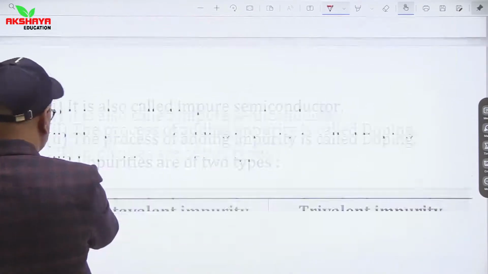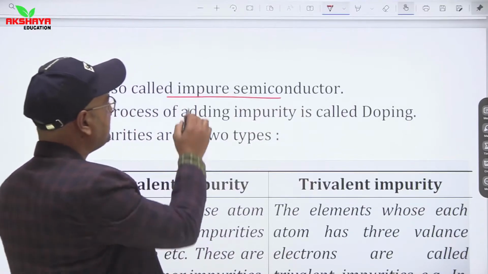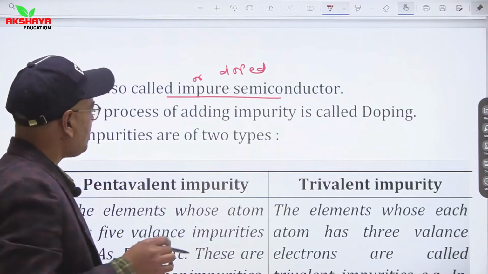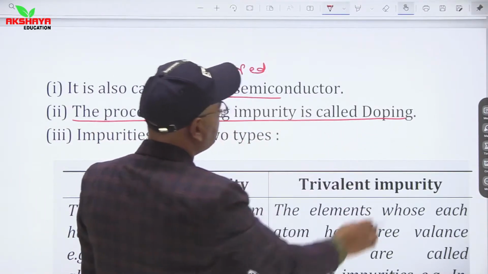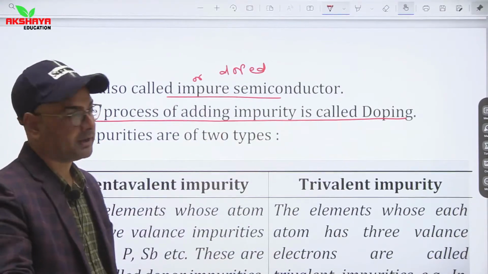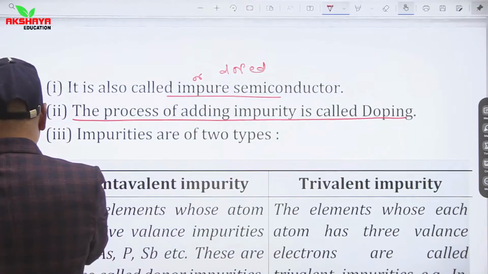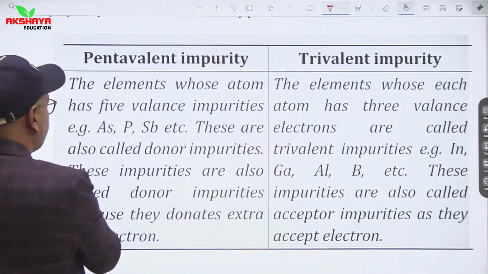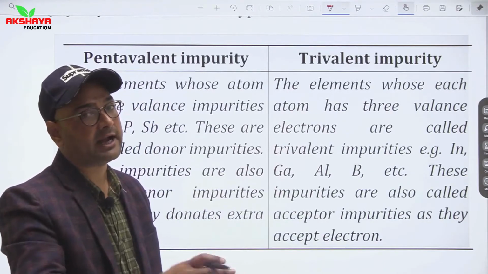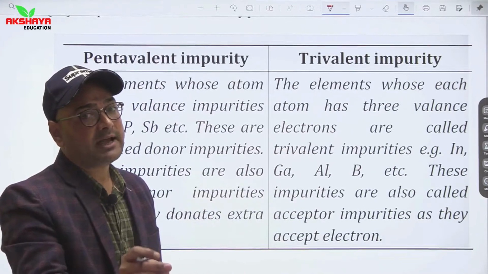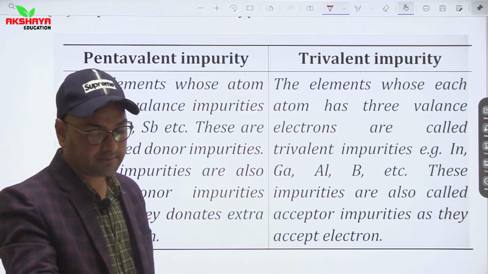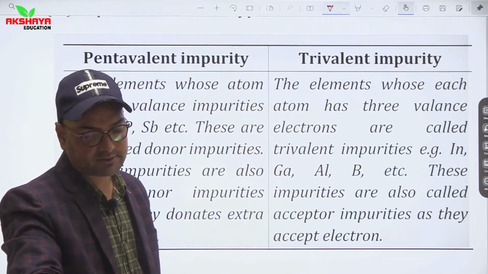It is also known as impure semiconductor, or we can say doped semiconductor. The process of adding impurity is called doping. So impurities can be added by the process of doping. Now see how these impurities are selected. First thing you have to keep in mind is that impurities are added in the semiconductors at atomic level. It means that the size of the impurity which can be added into an intrinsic semiconductor should be almost equal in size.